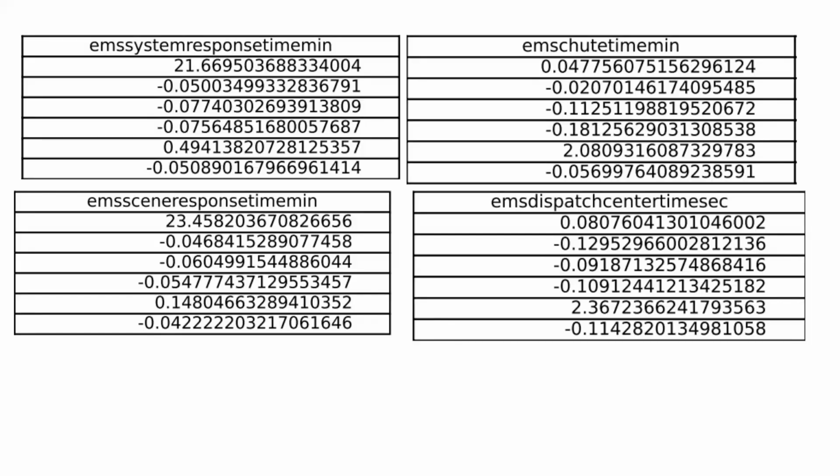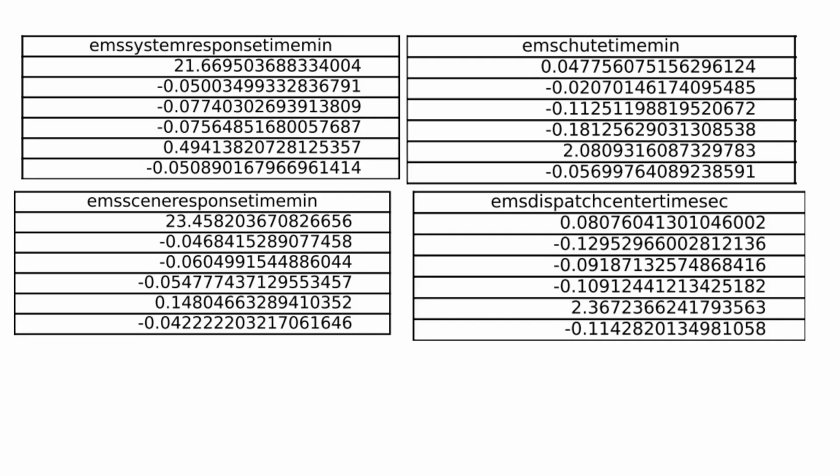Among the features analyzed, EMS system response time and scene response time exhibited the greatest variation across clusters, with mean values around 21.67 and 23.46 minutes. These features also showed the presence of outliers in a wide range, indicating significant differences in EMS response efficiency among the clusters.